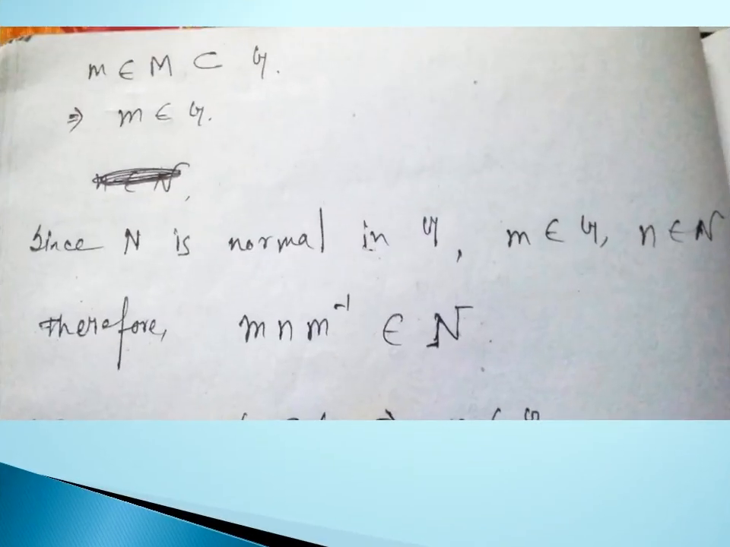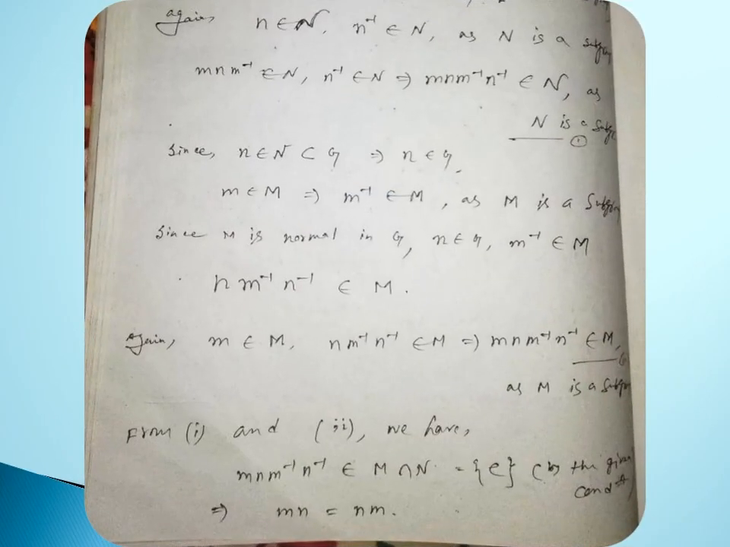Let m belong to capital M, which is a subset of G. So m belongs to capital G. Since capital N is normal in G, small m belongs to capital G, and n belongs to capital N. So therefore mnm inverse belongs to capital N. Small n belongs to capital N, n inverse belongs to capital N, as N is a subgroup. So mnm inverse and n inverse belong to capital N, so mnm inverse n inverse belongs to capital N, as N is a subgroup.